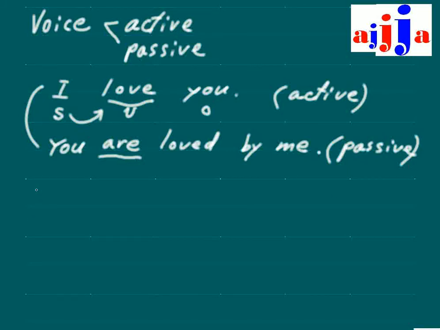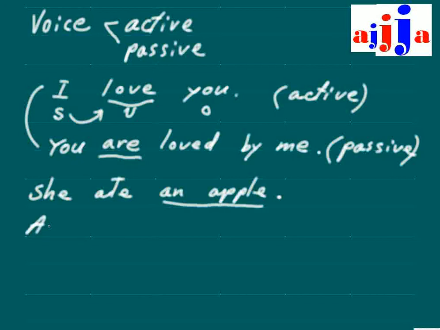So how are you going to change this one then? She ate an apple. Try this. This is the object, an apple. This verb right here is the past form.